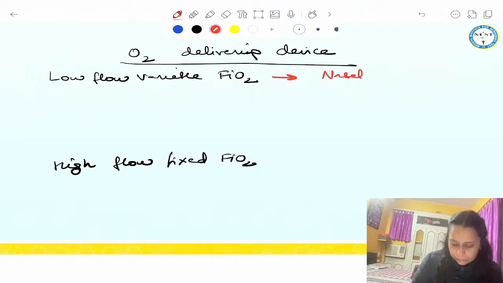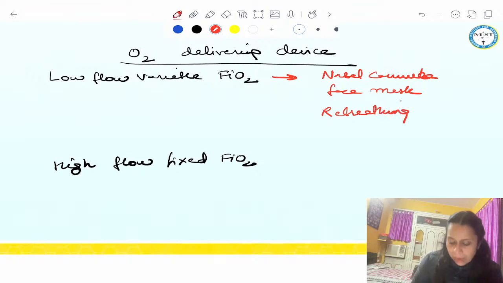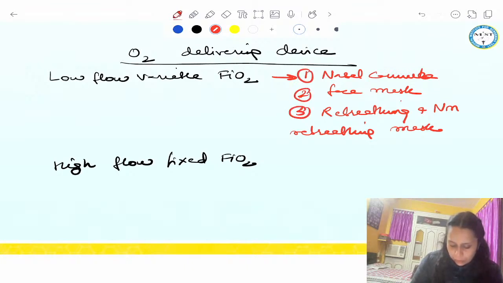Nasal cannula, your face mask, and your rebreathing and non-rebreathing mask. Rebreathing and non-rebreathing mask. Okay. These 3 devices comes under your low flow variable FiO2 delivering device.